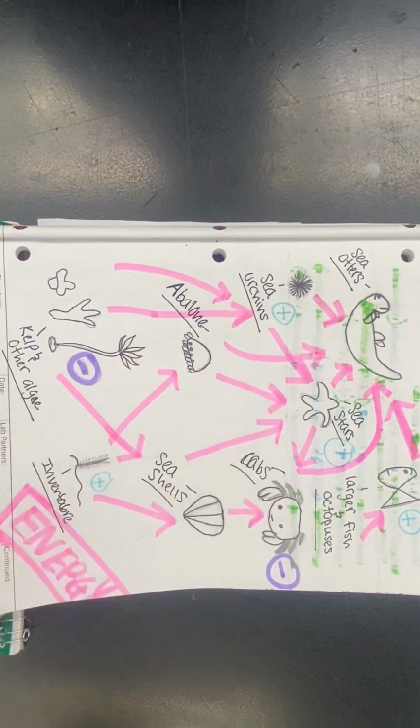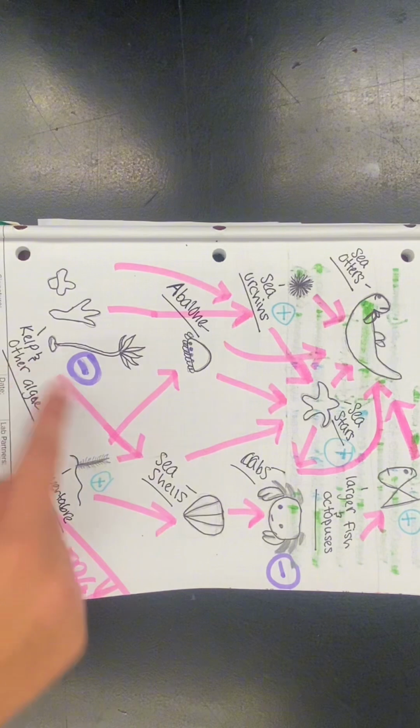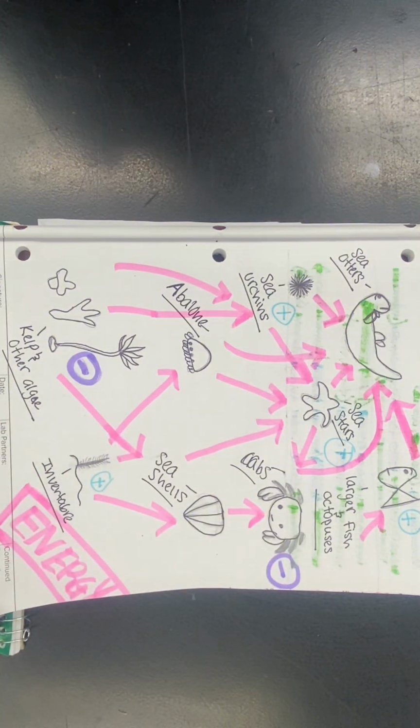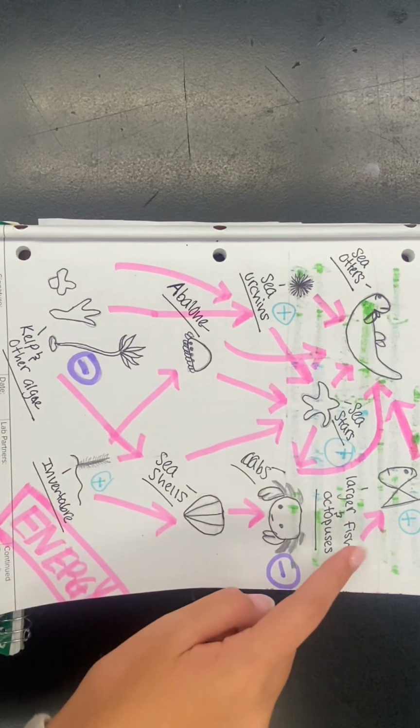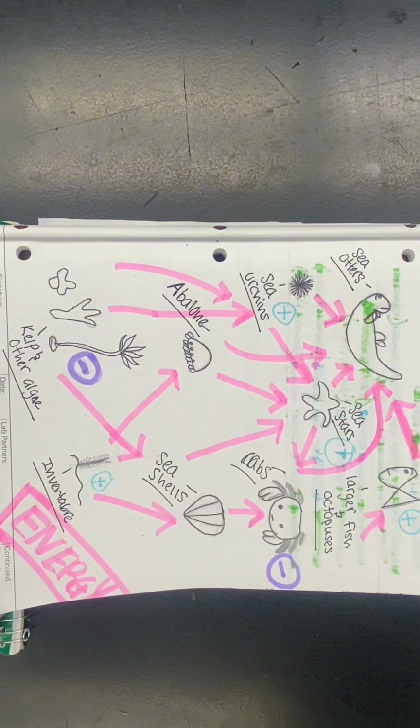Since the otters are keystone species and also at the top of the food chain, kelp and crabs population will decrease because they need food to make, which the otters are not producing. Sea urchins, sea stars, larger fish, and invertebrate population will increase due to the amount of food increase.